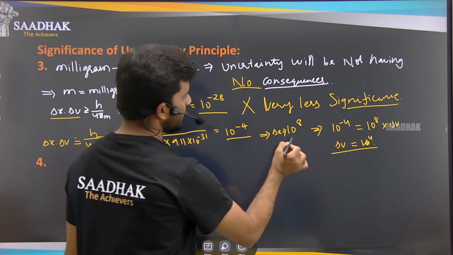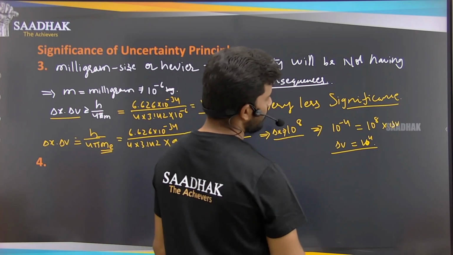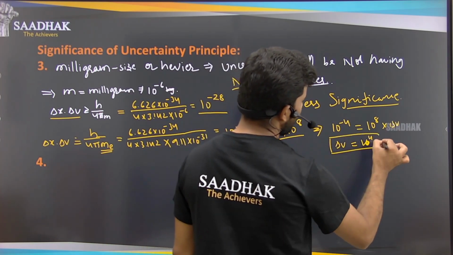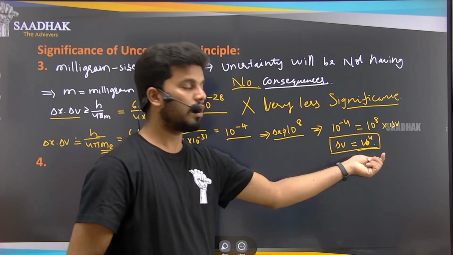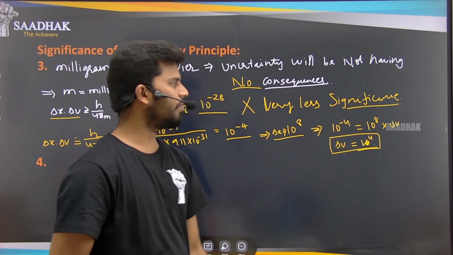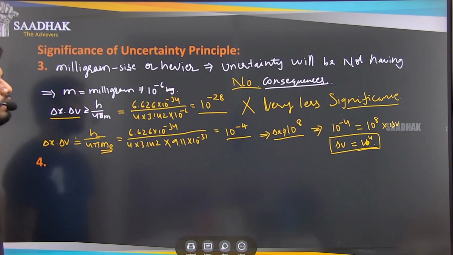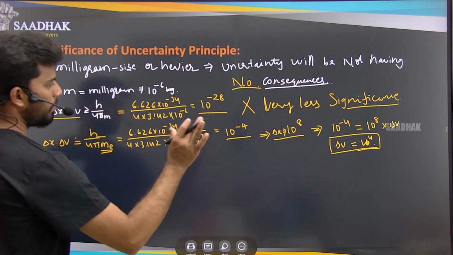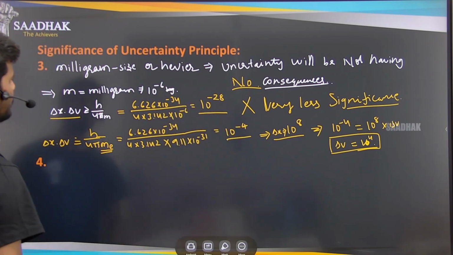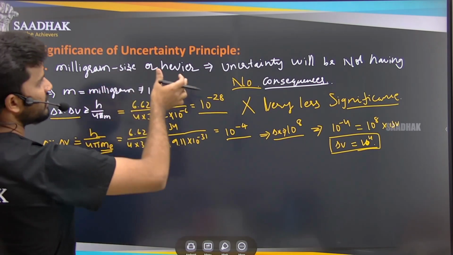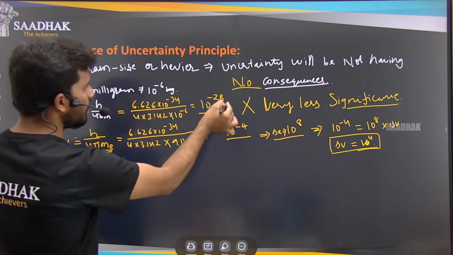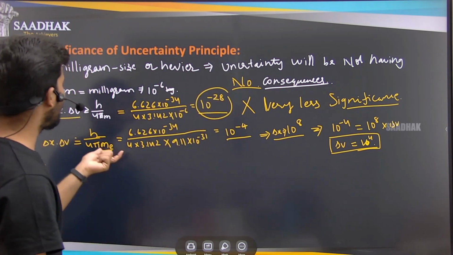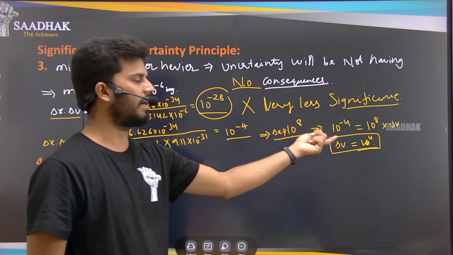It is giving us the uncertainty of this, and this uncertainty will be the maximum. 10 to the power of 4 is a very huge number, right? So the uncertainty is very, very high here. Depending on these two observations, we can say that for the heavier object, the uncertainties don't have any consequences because the uncertainty is very small, right?